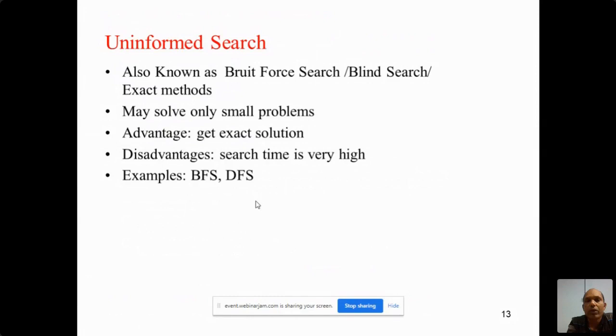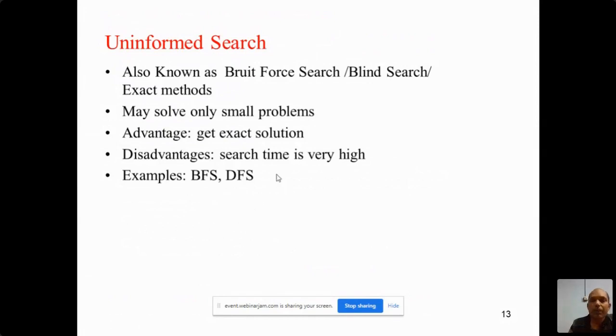But the main advantage is that in the uninformed or brute force search, you will get the exact solution. But when you have a complex and large problem, going through the blind search is very time consuming. Hence, we don't prefer uninformed search for complex and large problems.